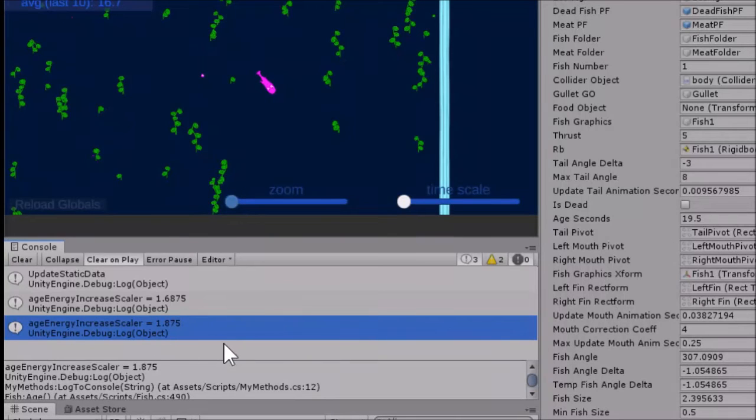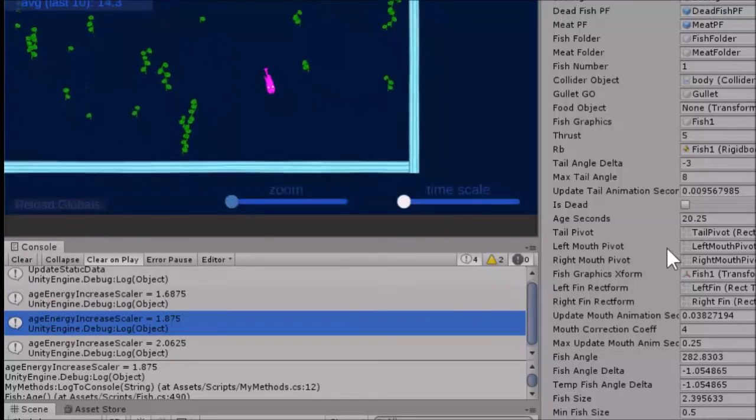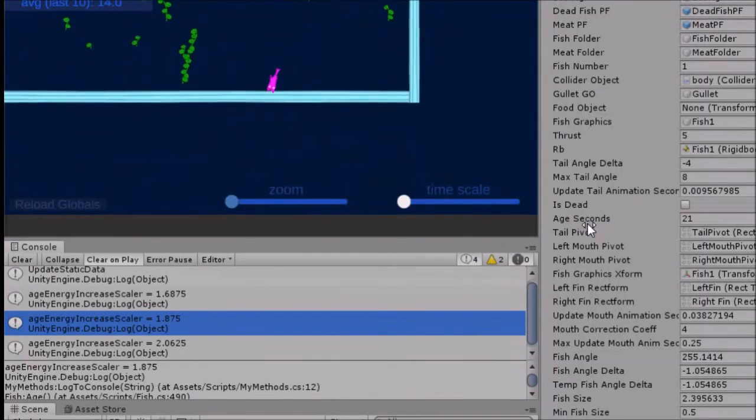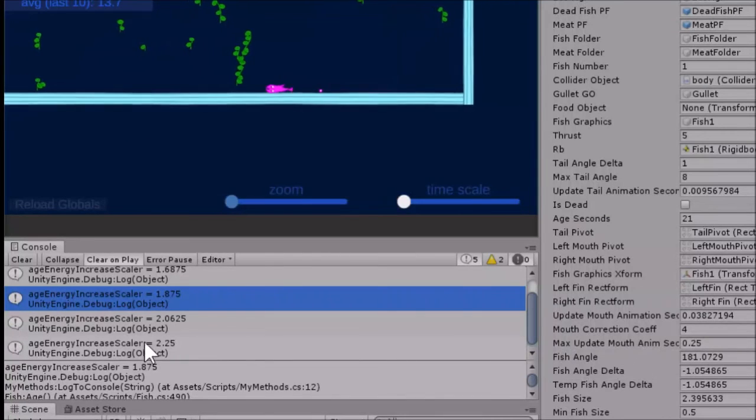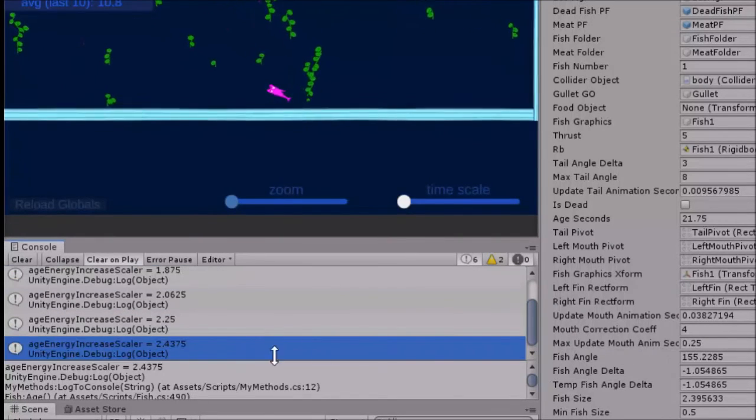The amount of energy is increasing. So this number is what we're multiplying the staying alive energy by, required each second. We're actually going to go over 20 seconds, obviously, but notice the scalar keeps going up and up and up.